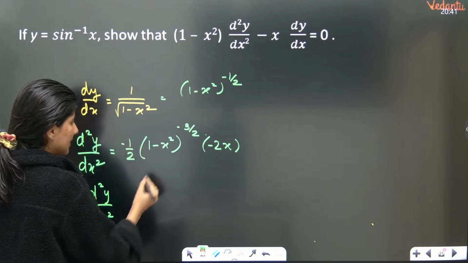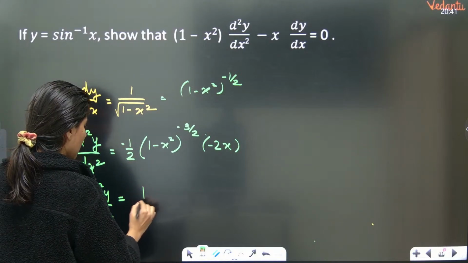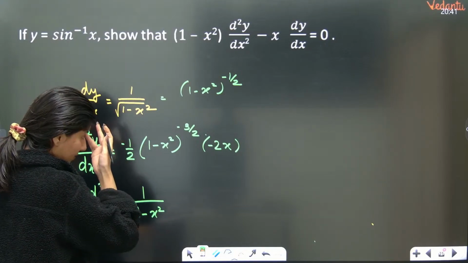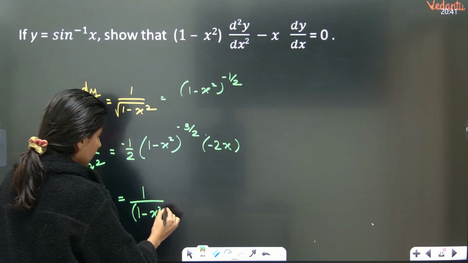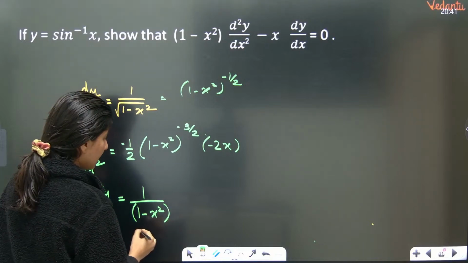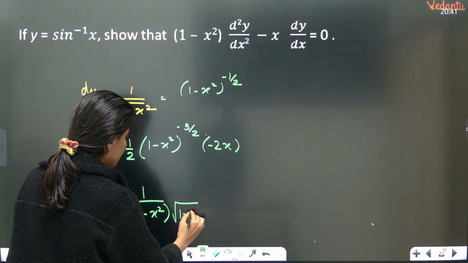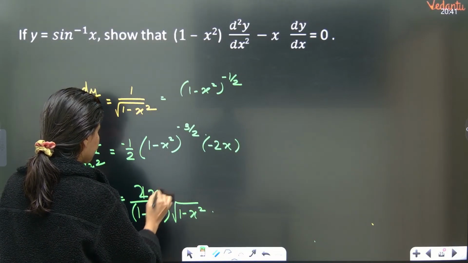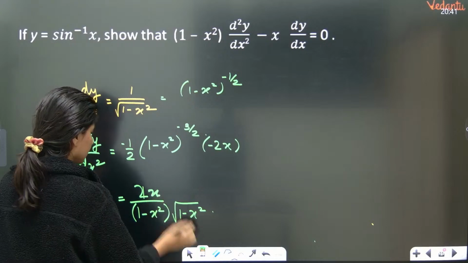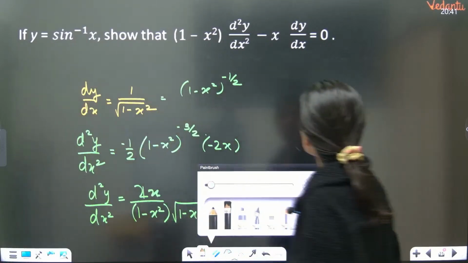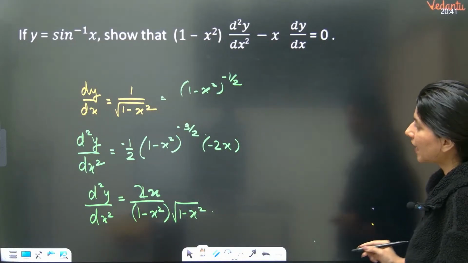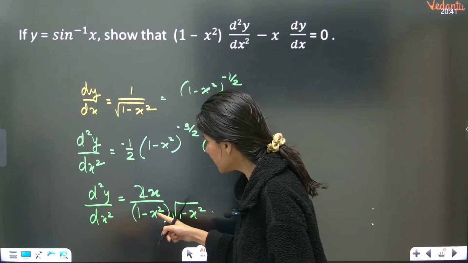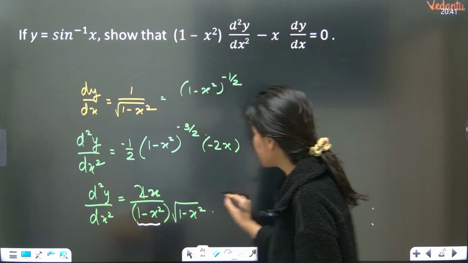And minus minus cancels, so this is going to become 1 upon 1 minus x square, and this is going to become what? 3 by 2. So 3 by 2 is nothing but this. And this is what? 2x. Okay. Show that this. Now understand, can I just shift this thing towards the left hand side?